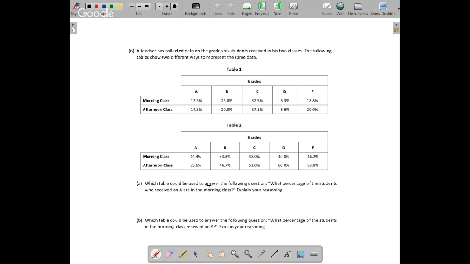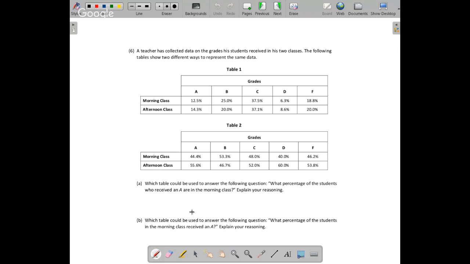So which table could be used to answer the following questions? What percentage of the students who received A's are in the morning class? So in this case, we want to know what part of the students who had A's. The second table is organized by grade. So that means I'm focusing on the grade of A, and I want to know what percent of those A's were in the morning class. So I would want table 2.